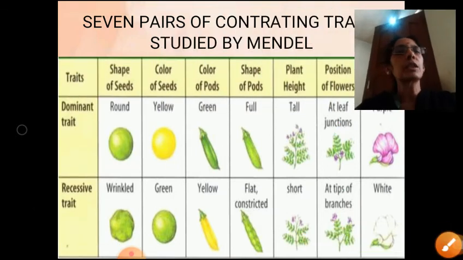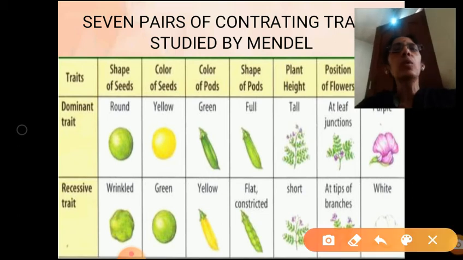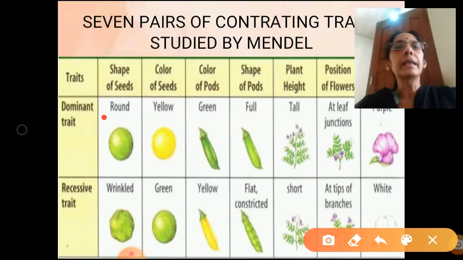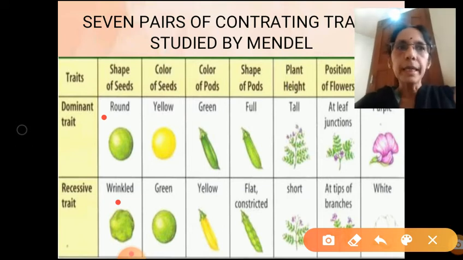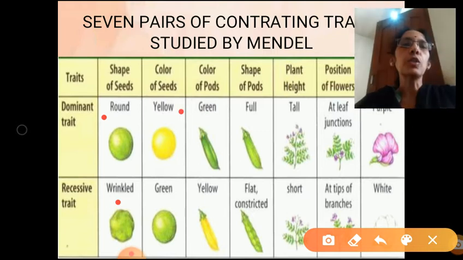Then he has taken the shape of a seed. Round is considered to be a dominant character. Wrinkled, can you see here? The surface of the seed has a certain constriction. This is called a wrinkled seed. Round is dominant, wrinkled is recessive. Now color of the seed. Yellow is dominant, green is recessive.